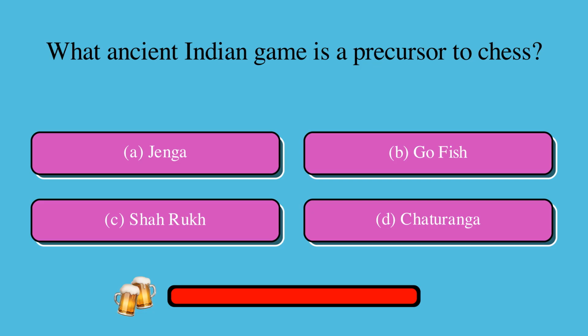What ancient Indian game is a precursor to chess? Is it A. Jenga, B. Go Fish, C. Shah Rukh, or D. Chaturanga? The correct answer is D. Chaturanga.